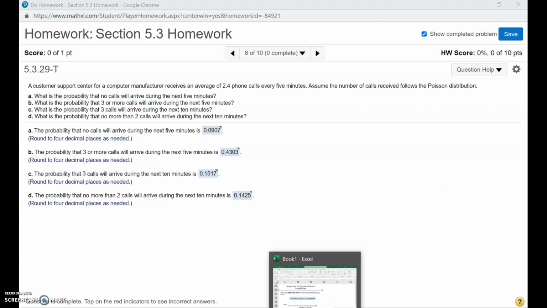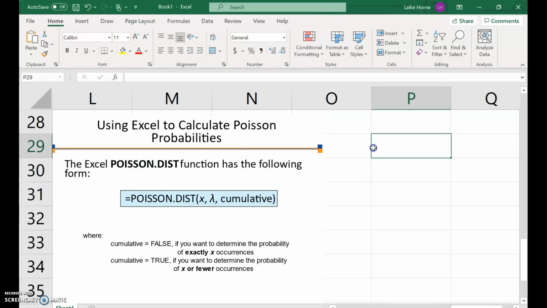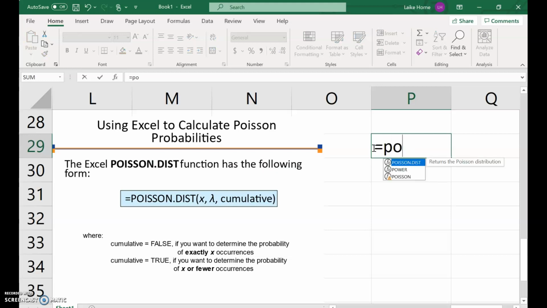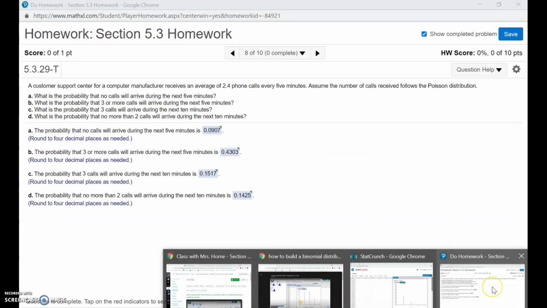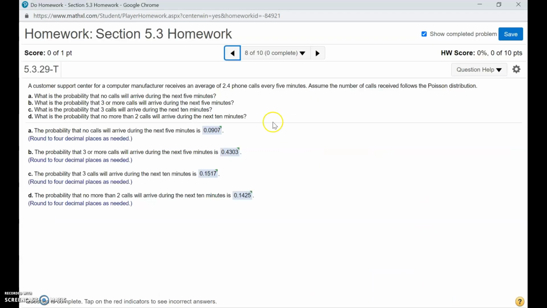And in questions 5 through 10, you're going to be using Excel. So for Excel, when you're doing Poisson, you're going to do equals POISSON.DIST, and then first you're going to put in x. So we said no calls, so x is going to be 0. Then lambda was 2.4.